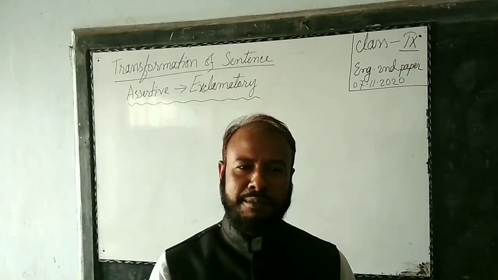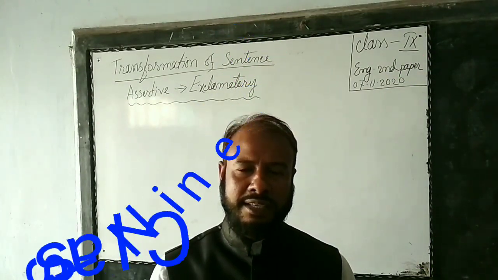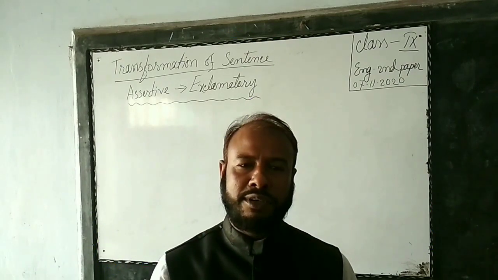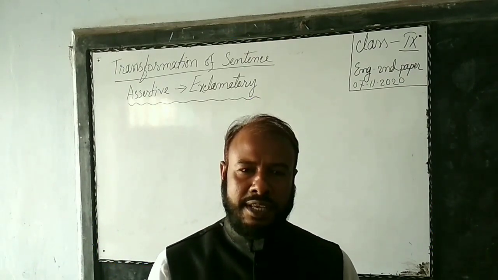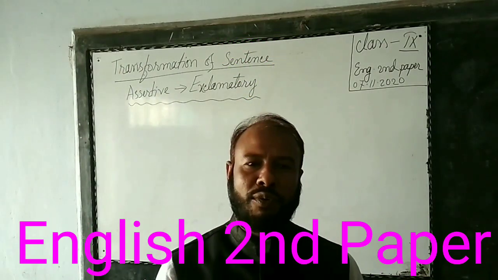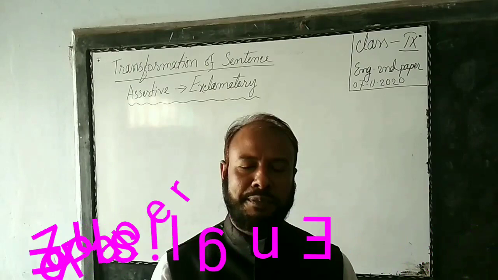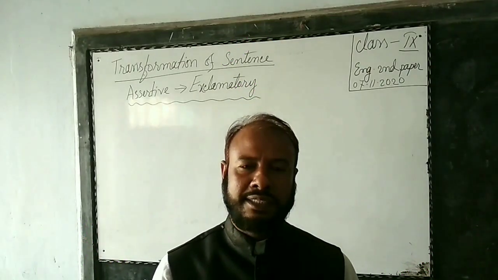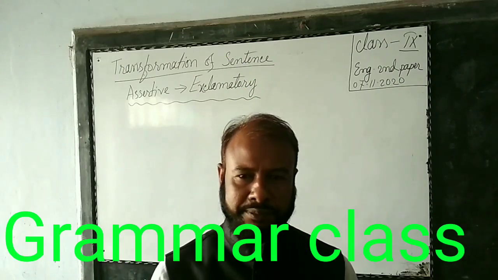Dear students, in my last online class, I discussed some important rules of transformation of sentence, assertive to interrogative. Now I am also discussing some important rules of transformation of sentence, assertive to exclamatory.